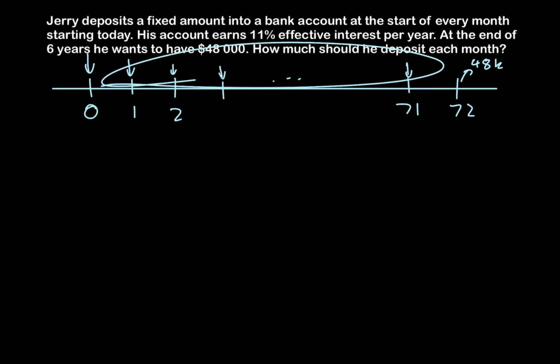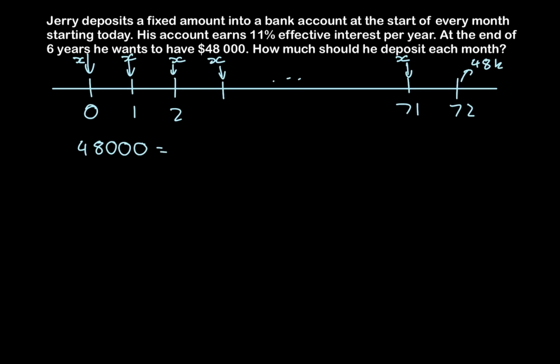Now, at each of these time periods, he must invest a certain amount, which we're going to solve for, and we're going to let that be X. So let's set up an equation of value that represents this. We have 48,000 as a future value, and that should be equal to this annuity of X payments. So we have X, and since it's a future value annuity, we have our symbol being S, and since the payments are made in advance, we include the 2 dots on top of the S, and the term of the annuity is 72, and also there are 72 payments.